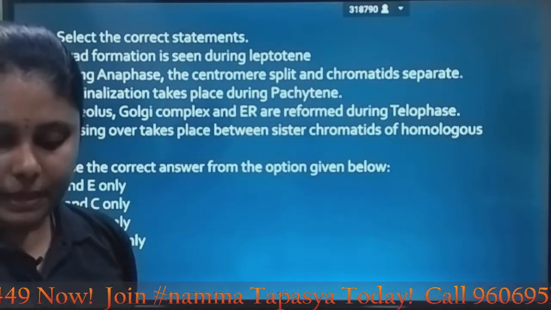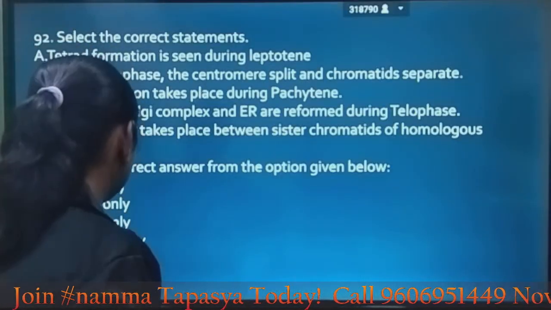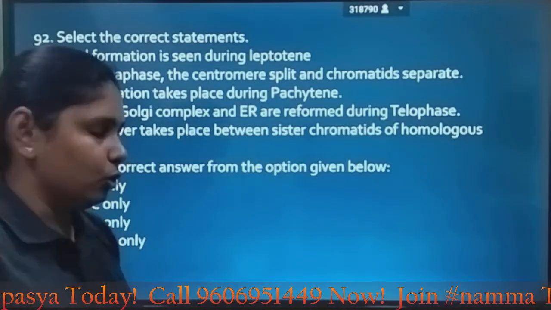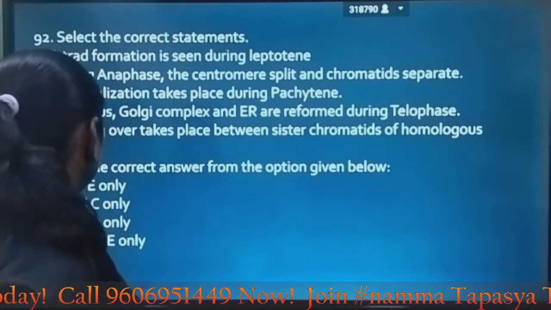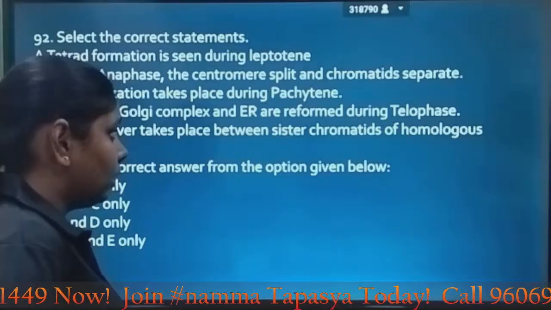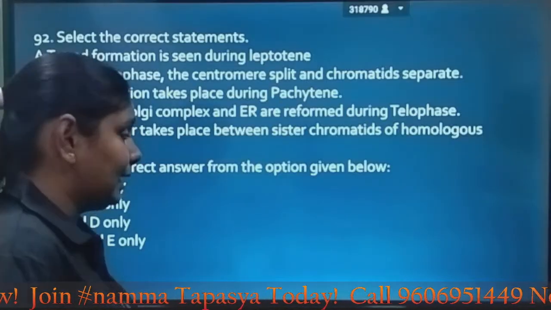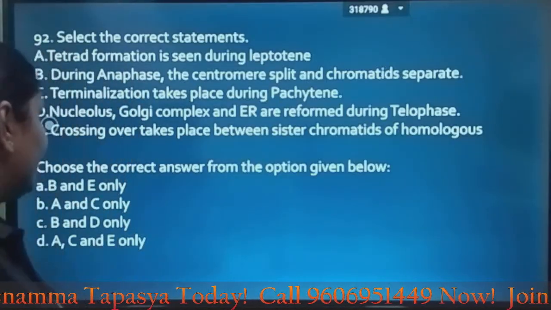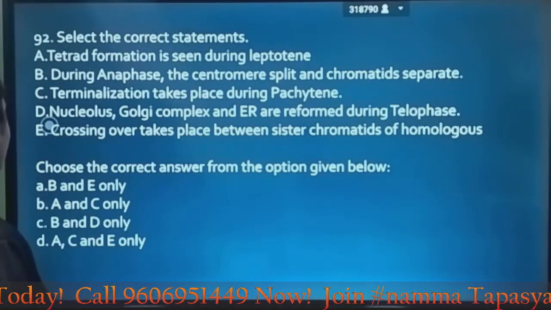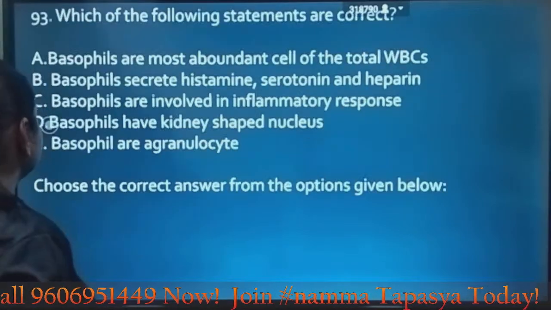No, it takes place during diakinesis. Nucleolus, Golgi complex and ER are formed during telophase. Correct. Crossing over takes place between sister chromatids. No, they take place between non-sister chromatids of homologous chromosomes. So here the correct statement is B and D only. Option C is the correct answer.